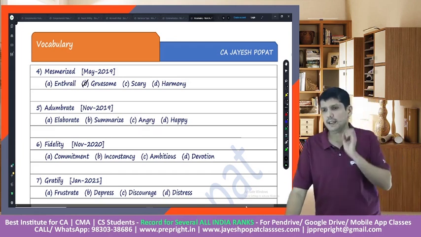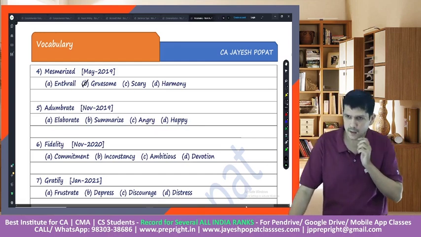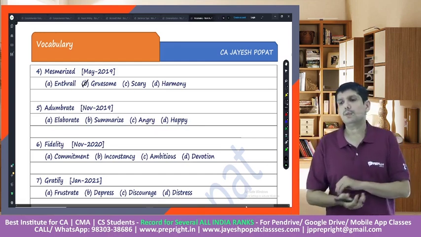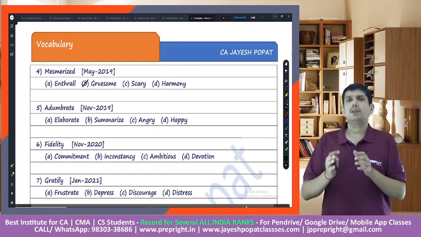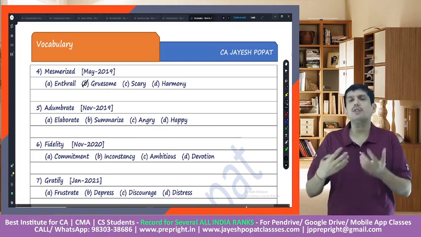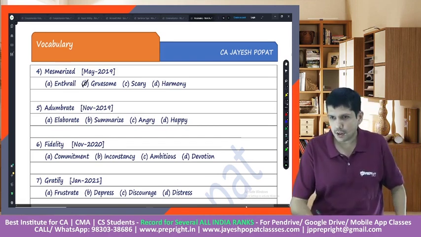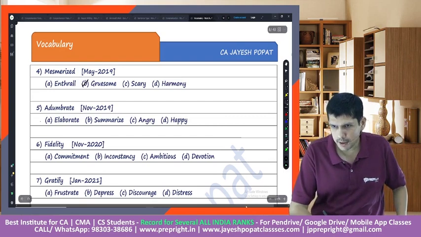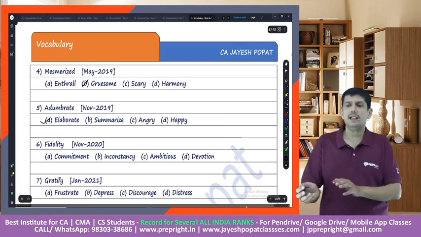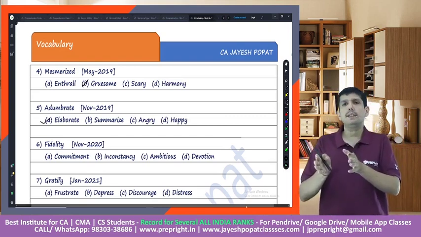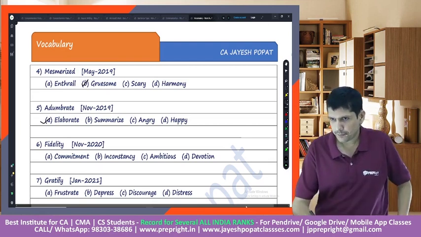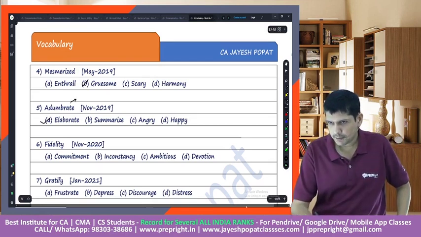Adumbrate means to summarize, or to just tell the key points of something. So the opposite of this will be elaborate. Elaborate means something in detail, and adumbrate would mean something in short.